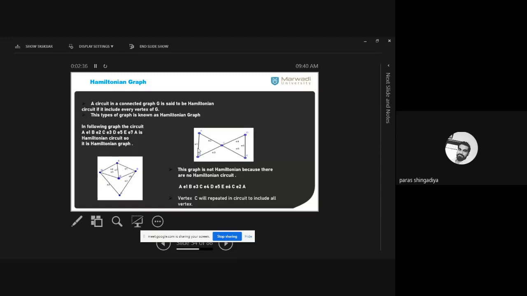That is the meaning of the Euler graph and the Hamiltonian graph. कोई प्लेस आपको दोबारा विजिट नहीं करना, ठीक है? You just visit every vertex exactly one time except starting and ending. स्टार्टिंग और एंडिंग के बीच के सभी वर्टेक्स आपको एक ही बार यूज करना. So if it is possible, then it is a Hamiltonian graph. If it is not possible, then it is not Hamiltonian.